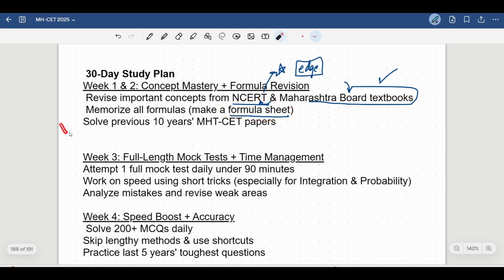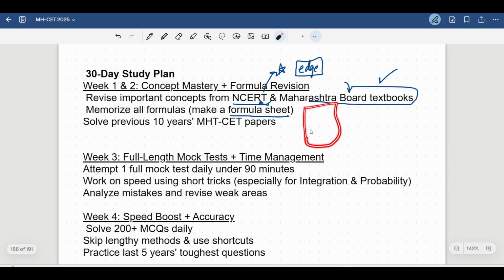Then next thing, you will be solving 10 years of MHT CET papers, at least 10 years, I'm saying at least. You can divide it. You also get a lot of books in the market. You can purchase one previous year question book, or if you are getting an online PDF, you can refer to that, but you will try solving all the questions from previous year questions. I'll tell you a technique for how to do that.